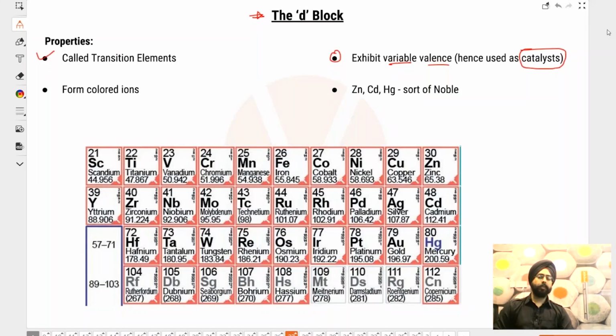Now you must be wondering, sir, then what does variable valency have to do with catalysis? Think about it. What happens in a reaction? In a reaction, you have electrons going from one place to the other. Basically, a reaction is exchange of electrons. Now that exchange is facilitated by these catalysts. Let's say there is a person here, there's a person here.